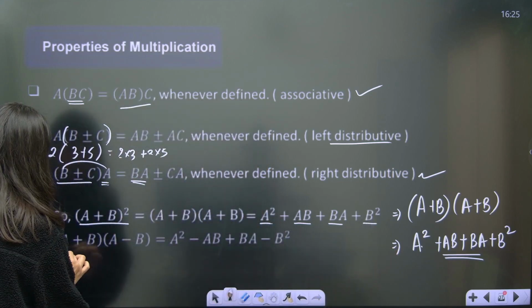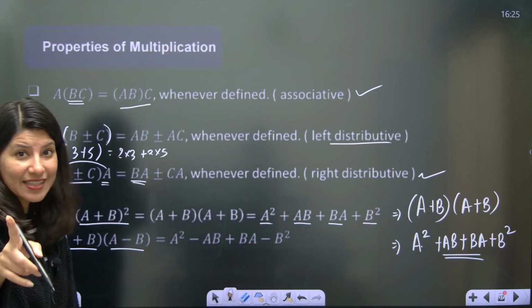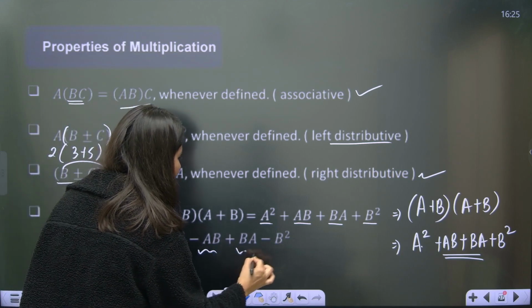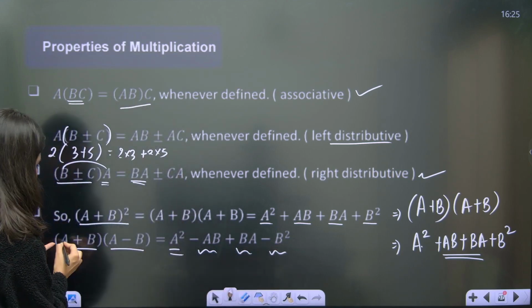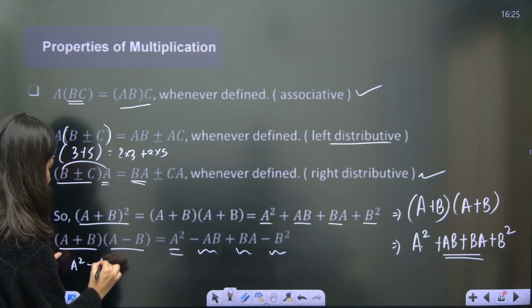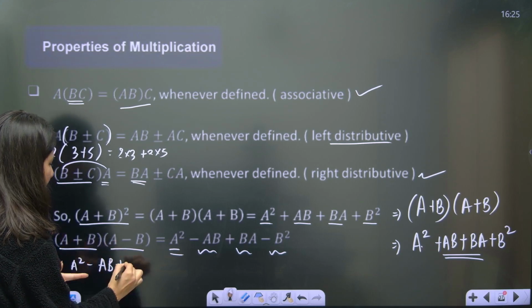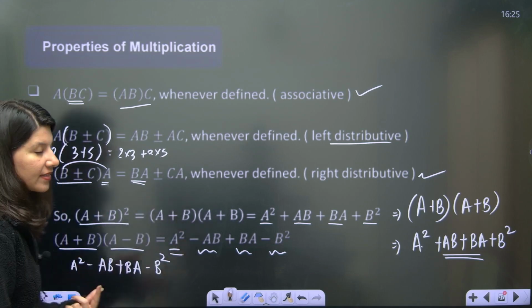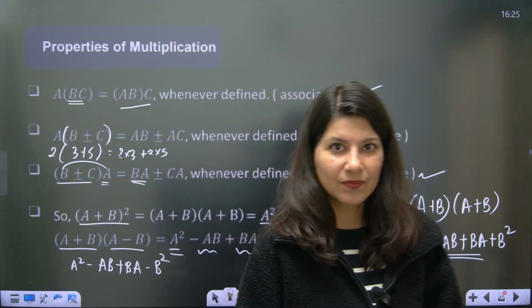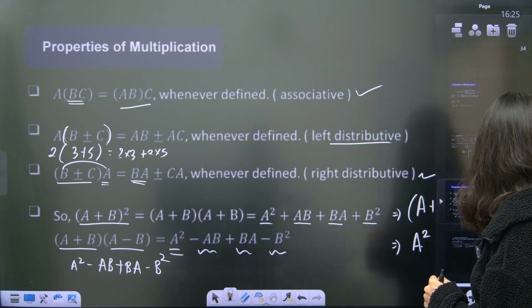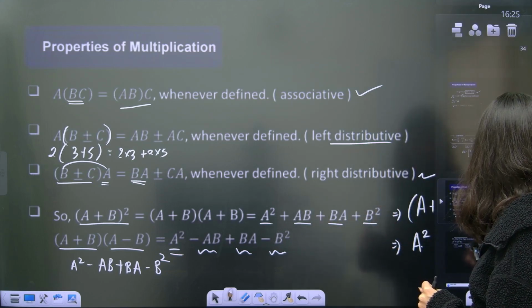And so same, A plus B times A minus B, you can't write A square minus B square. Understand? It is A square minus AB plus BA minus B square. You just multiply the same way, A into A is A square, then minus AB, then plus BA. You can't cancel them because these two are different quantities. So yeah, this is it. All right, so be careful about the multiplication, especially when it comes to AB and BA.